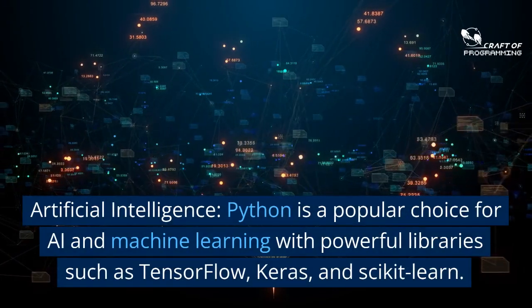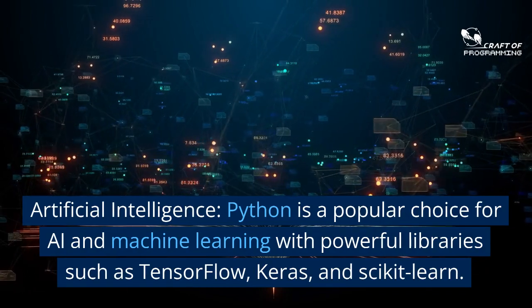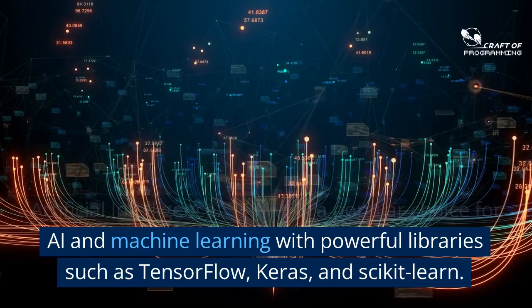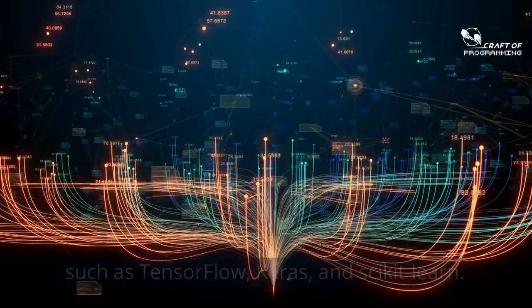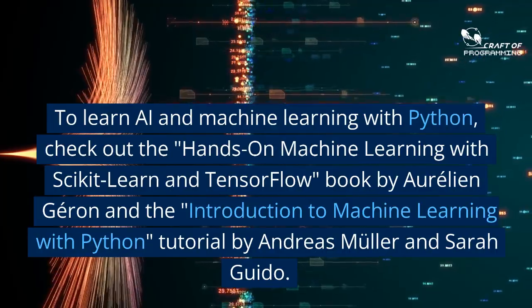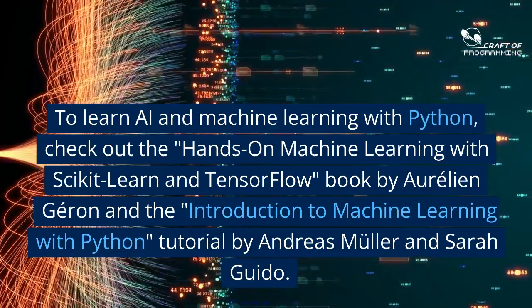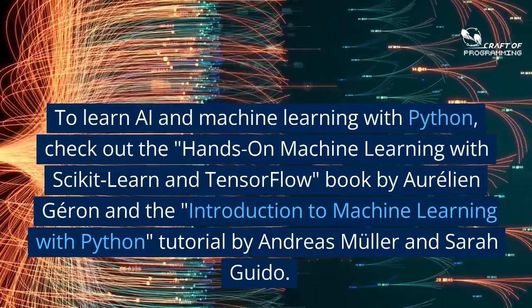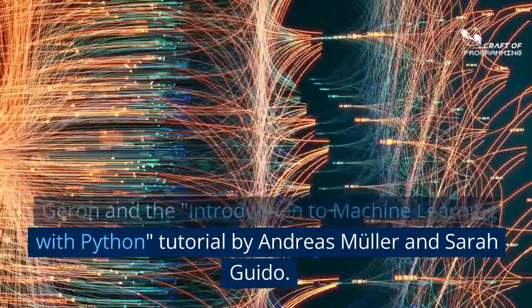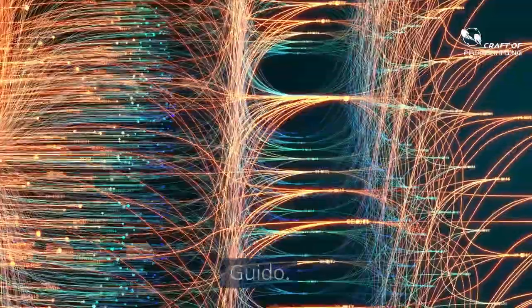Artificial intelligence. Python is a popular choice for AI and machine learning with powerful libraries such as TensorFlow, Keras, and scikit-learn. To learn AI and machine learning with Python, check out the Hands-on Machine Learning with Scikit-learn and TensorFlow book by Aurélien Géron and the Introduction to Machine Learning with Python tutorial by Andreas Müller and Sarah Guido.